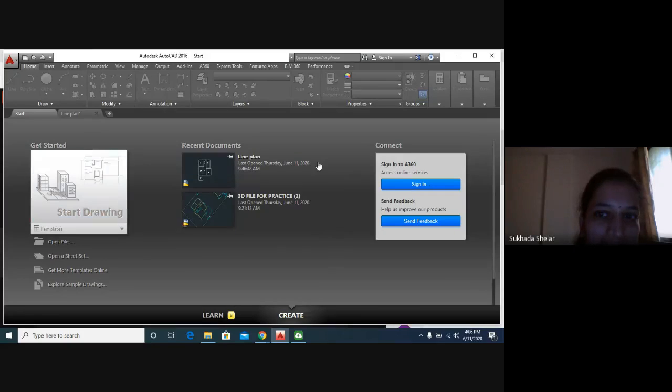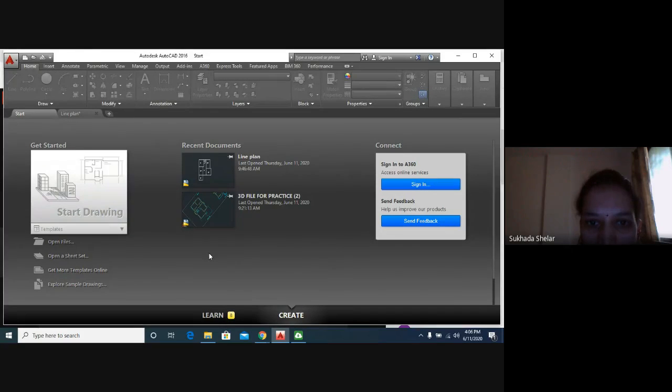So these three icons will appear after you open the AutoCAD software on your laptop. First is get started. I will just quickly introduce you to the features of the AutoCAD screen. This is get started, this is recent documents, and this is connect. Generally we require get started and recent documents. With get started we will open a new file of AutoCAD. In recent documents you will find your earlier saved files.